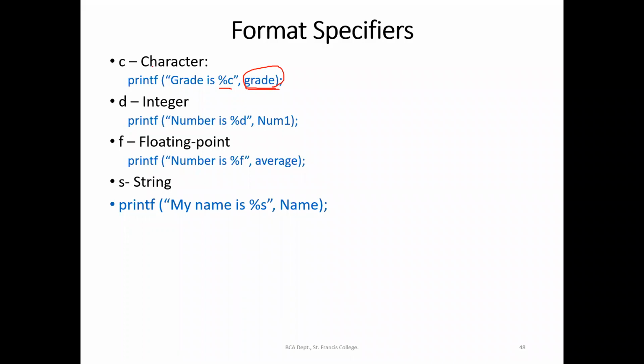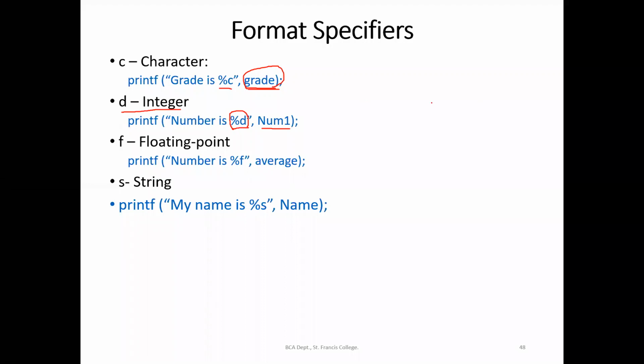Got it? So if I am declaring D as an integer, no, here this is not an integer. This is the format specifier. D is used for the integer value. If I am printing printf number is percentage D, in place of percentage D, the value of the variable num1 will be printed.